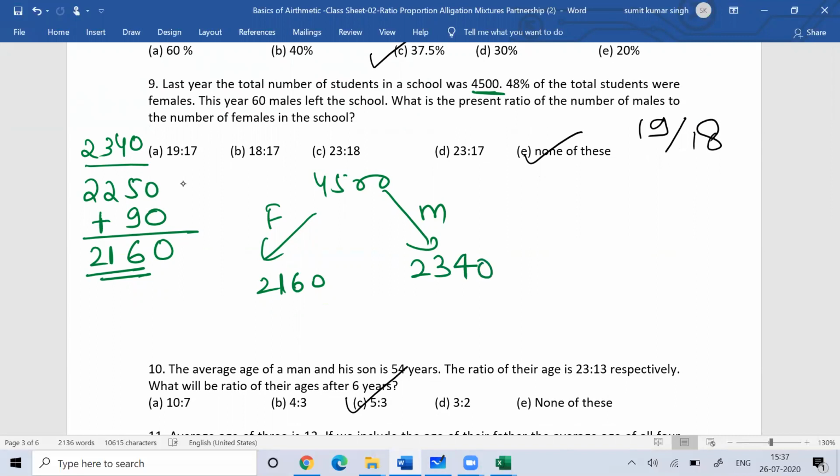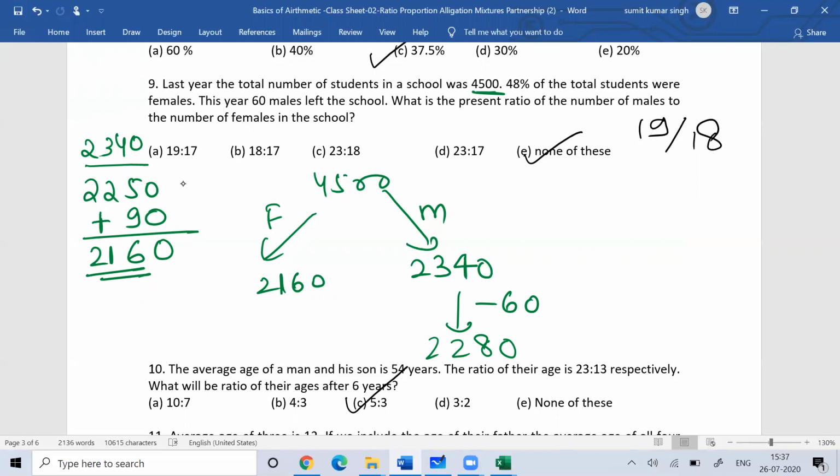This year 60 males left the school. So if 60 males left the school, you subtract 2340 minus 60, that gives 2280 males.